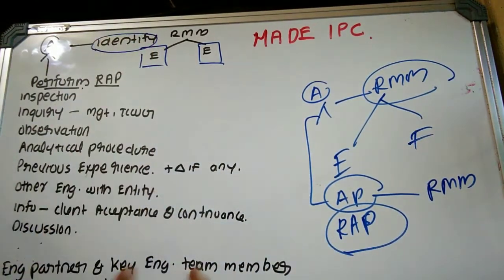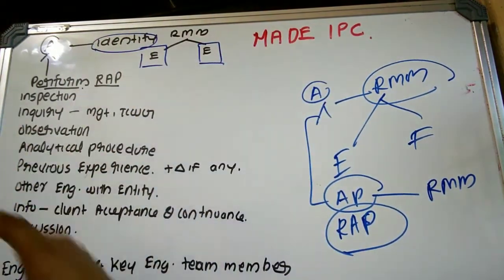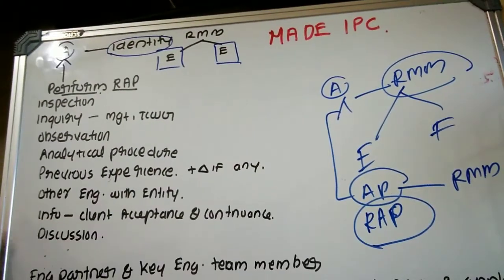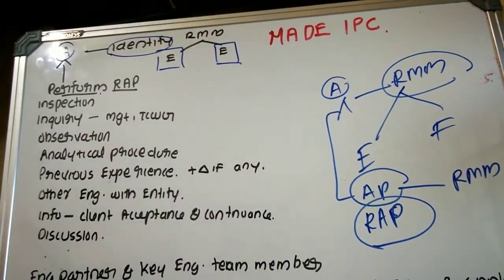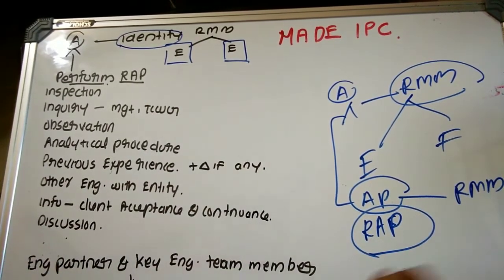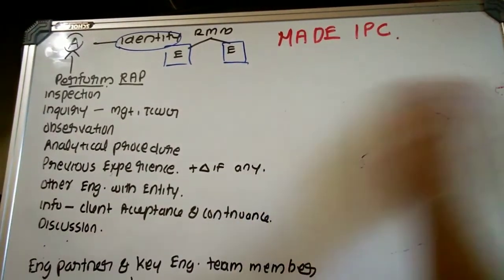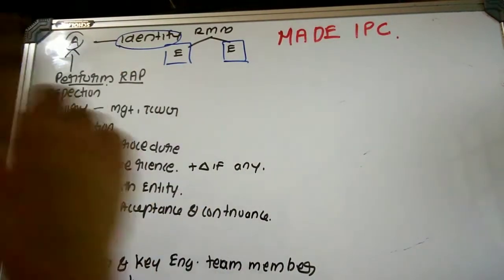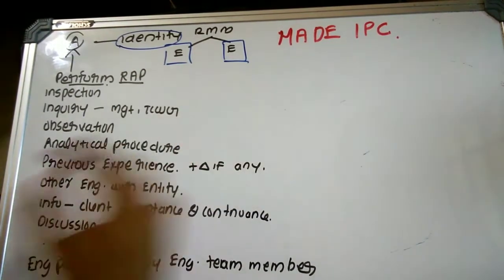Some examples of this risk assessment procedure I have already explained here. It includes all those procedures which are performed by the auditor to obtain what? Audit evidence.